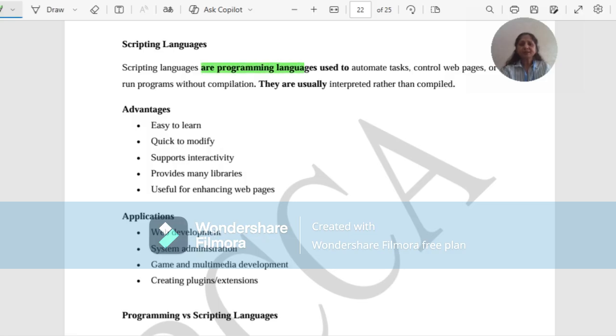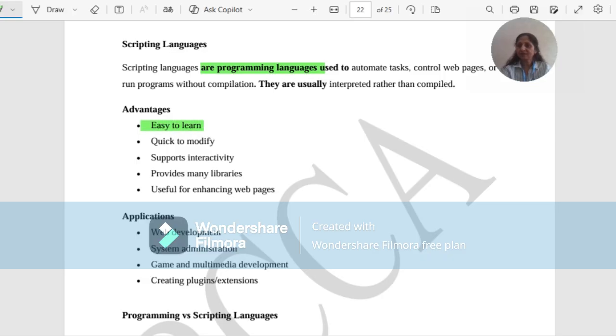Scripting language is a programming language which is used to automate the task, control the web pages, or these are the programs which run without compilation and they are usually interpreted. Let us see the different advantages of scripting languages.